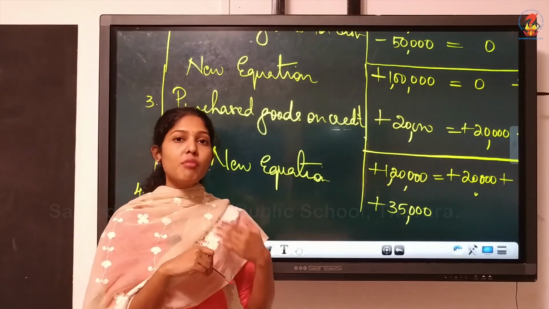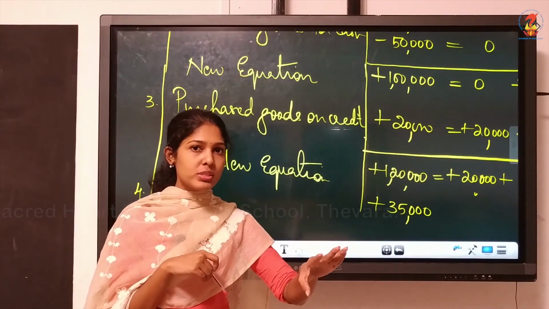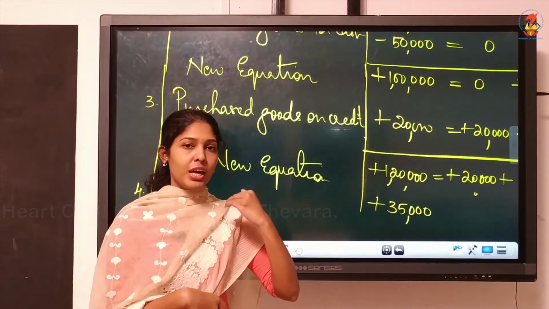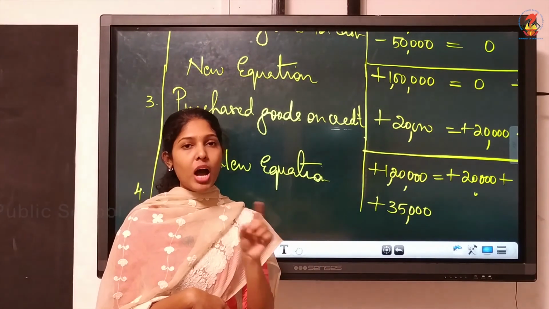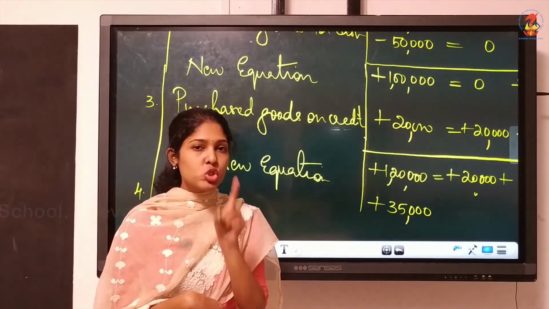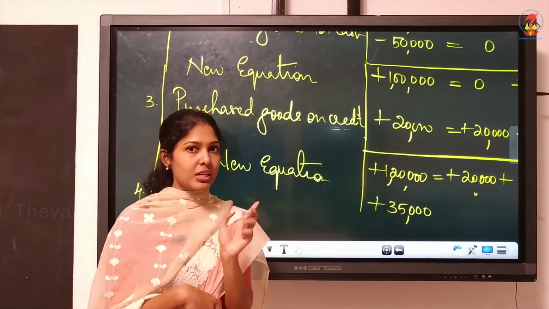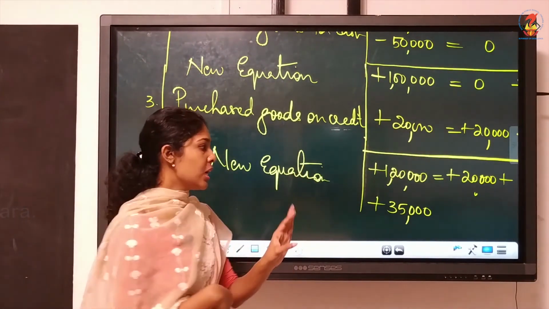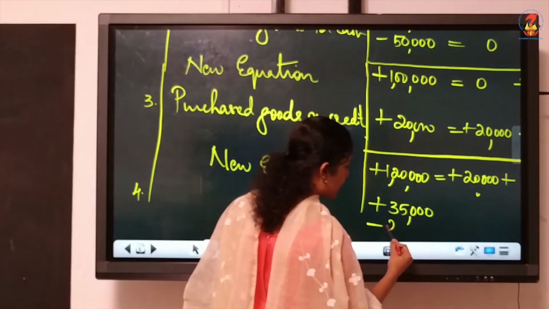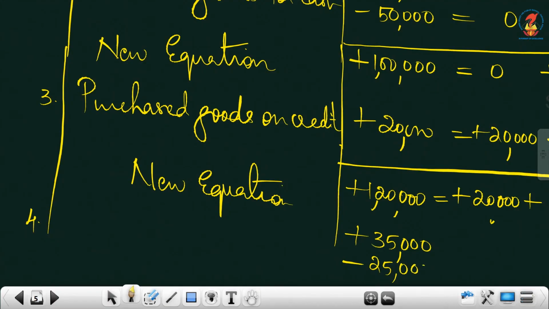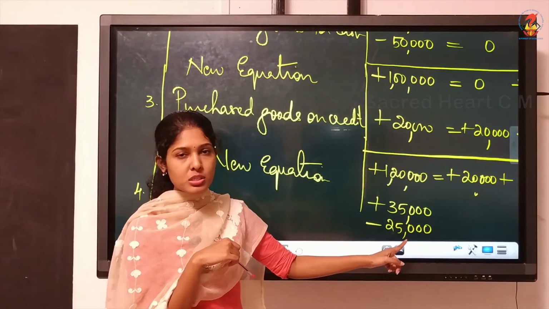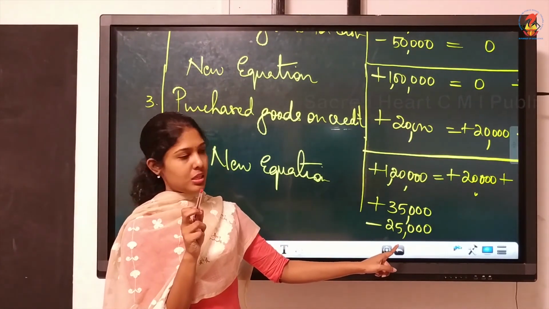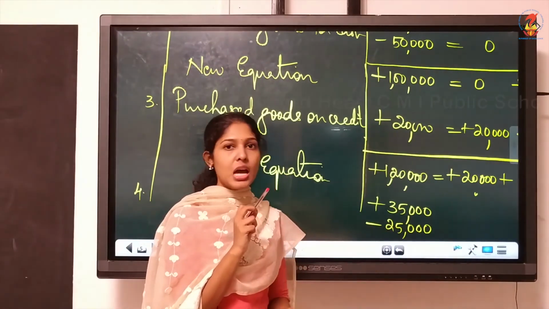Then what are we losing? Just think, what are we losing? We got cash of 35. Now what are we losing? We are losing goods of how much? Goods of just 25,000. Write the figures carefully. We are losing goods of 25,000 and goods nature is asset. So you must write under assets. Since we are losing, it is minus. And what is the cost of goods? 25,000. Now, nothing we have written on the other side.